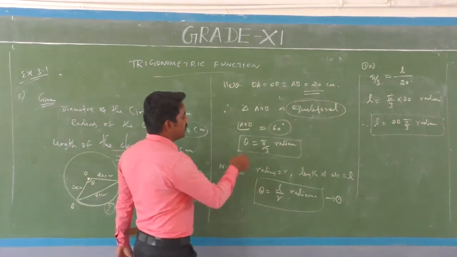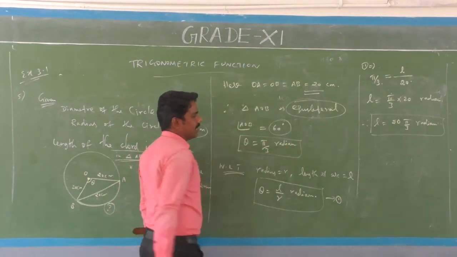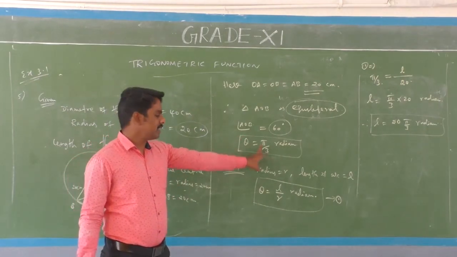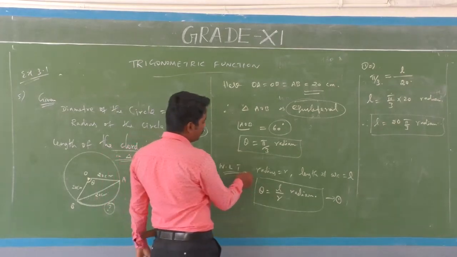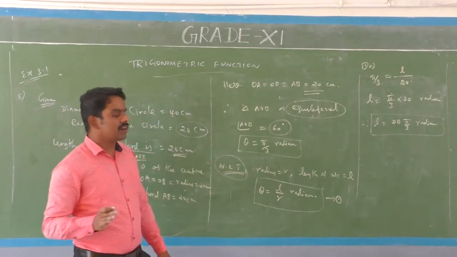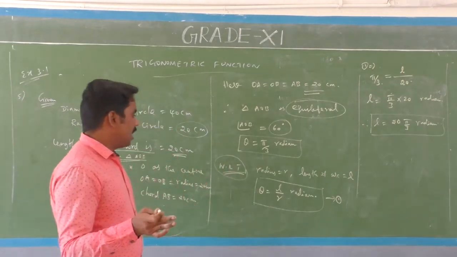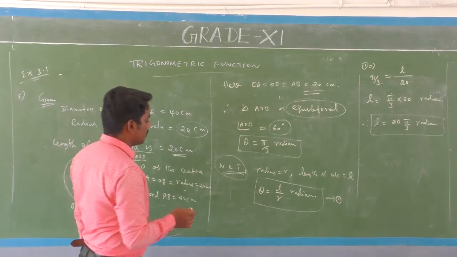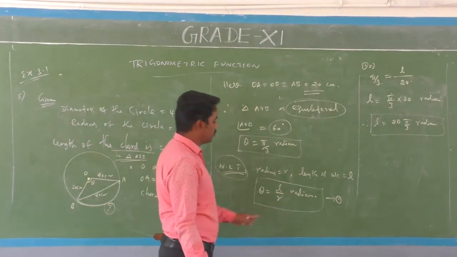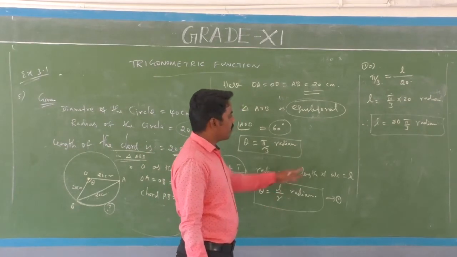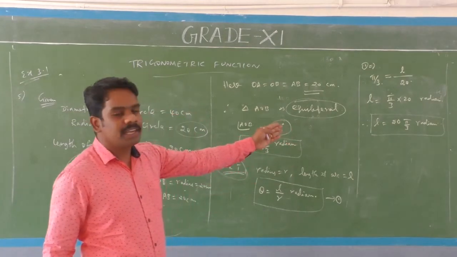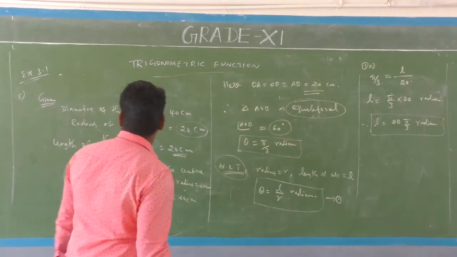So theta is equal to pi by 3 radian, that is 60 degrees converted to radian measurement. We know the formula: for radius R and arc length L, the angle subtended at the center is theta equals L by R radian. Substituting the values of R and theta, we find L is equal to 20 pi by 3 radians. Okay, right. Next one.